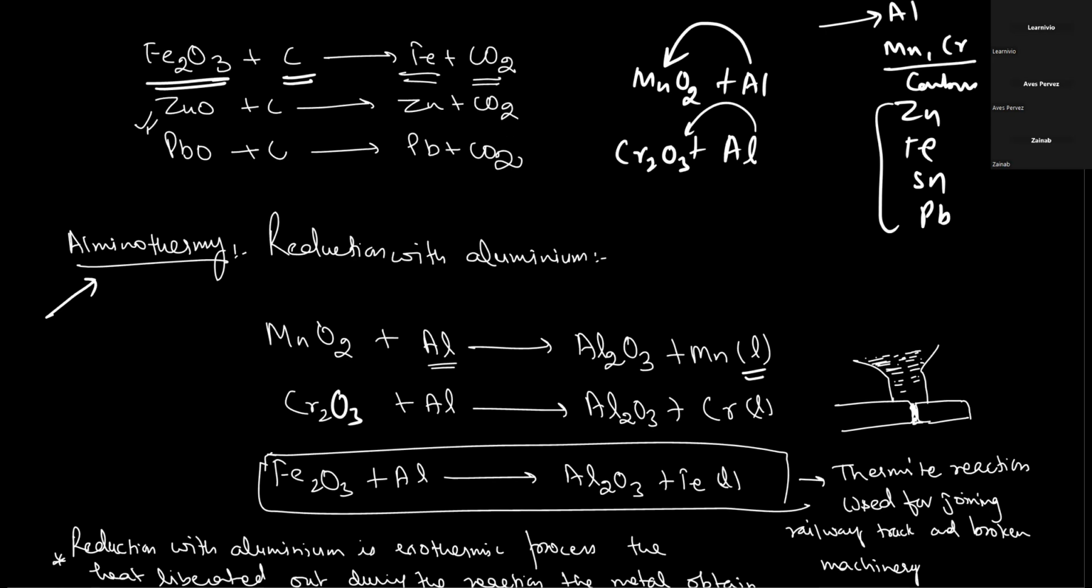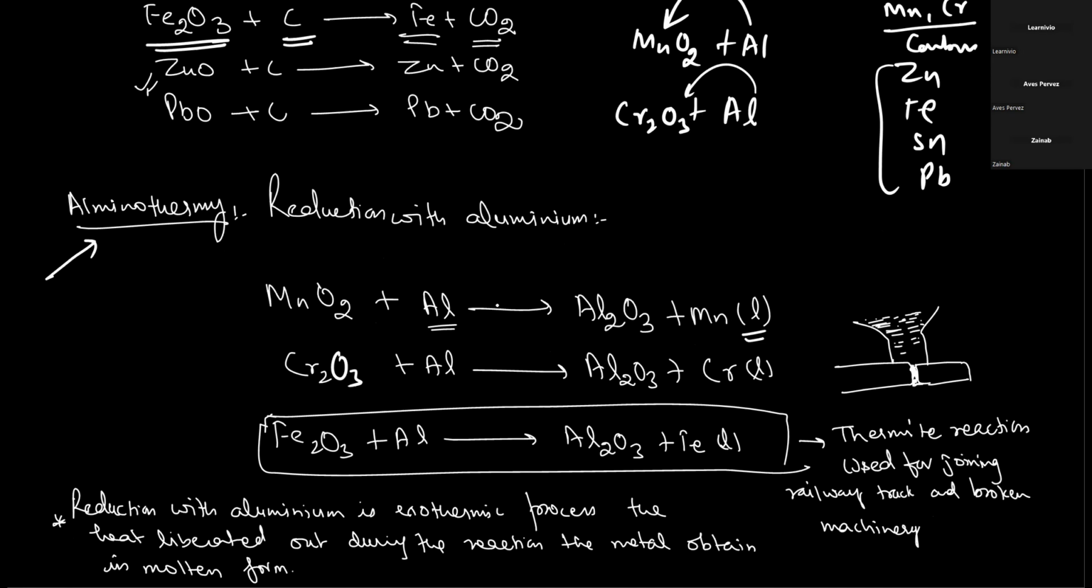This is used for joining the railway track, so please note it down in the copy. Sir, its example is that it is used for joining railway tracks. Yes, it is used for joining railway tracks and broken machineries. So please note it down. Note this whole process, then I'm going to show you thermite reaction.